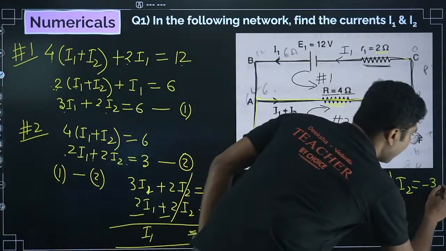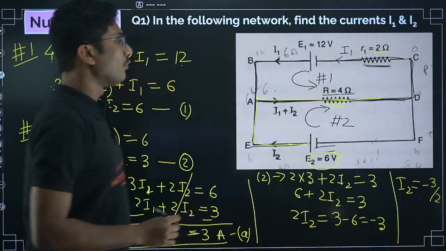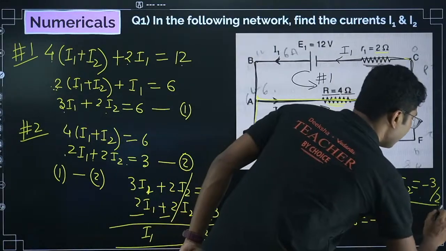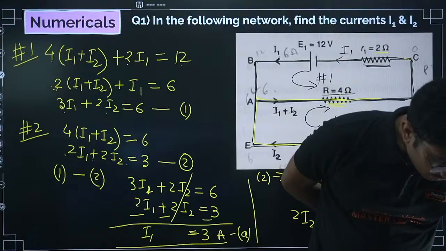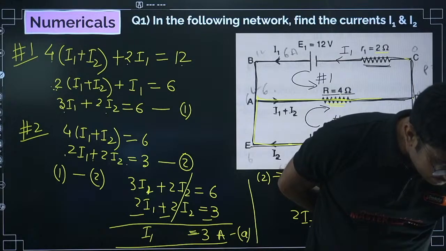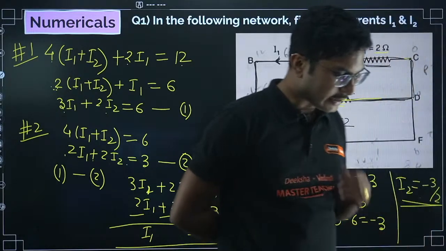So it will be 3 by 2. Now don't worry about this sign of the current. Do you know why? Sir, I1 is 3, I2 is minus 6 by 4. Yes, 3 by 2. Yes, correct.